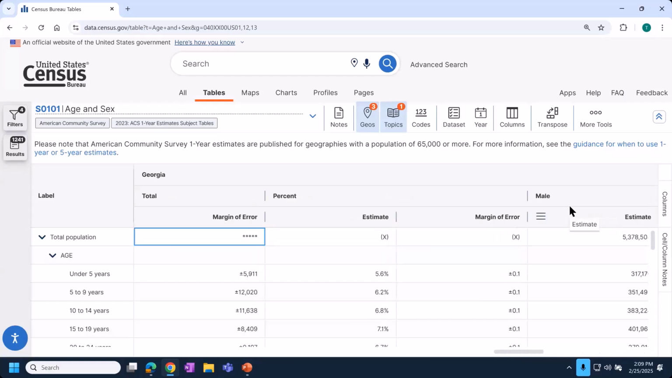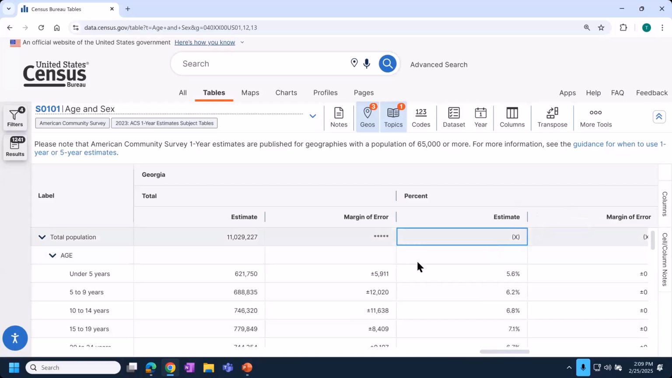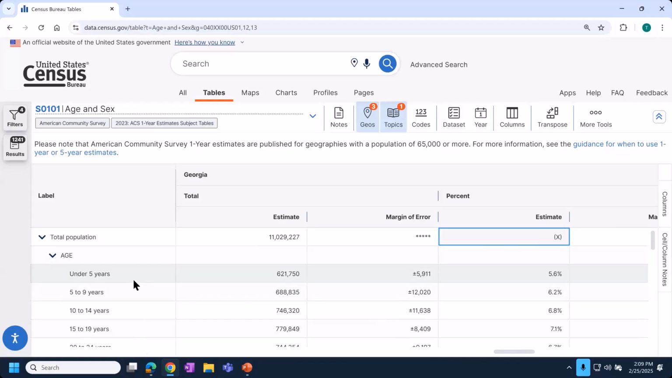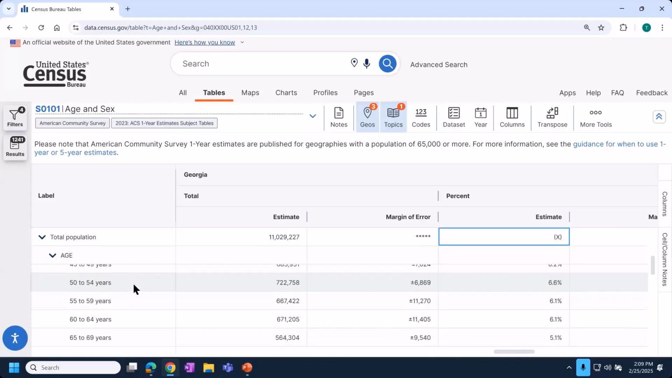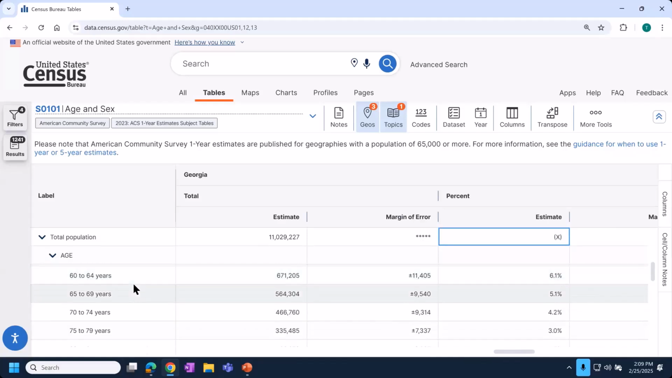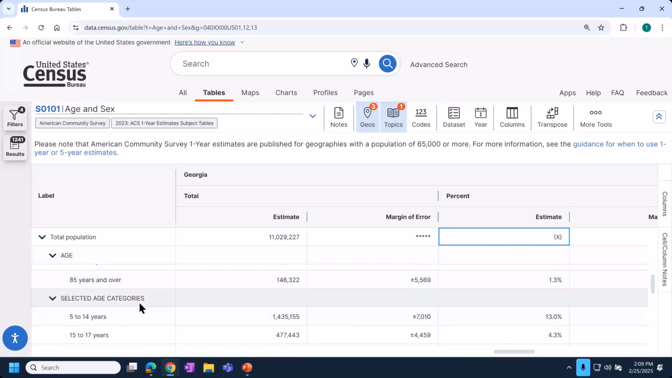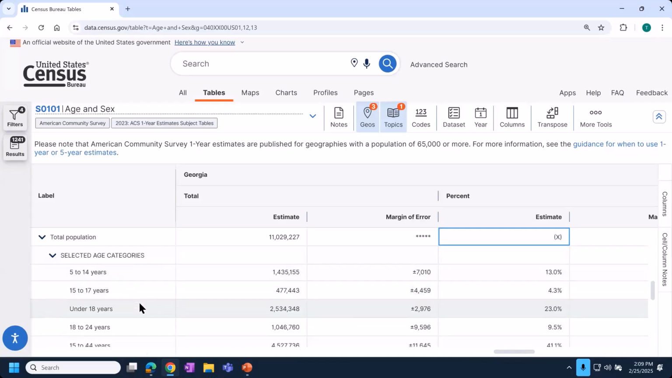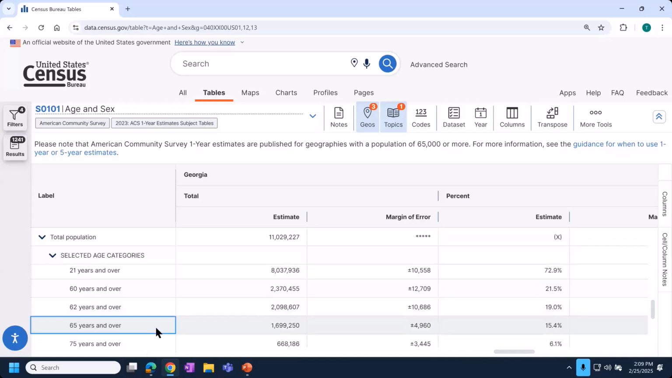We're interested in the one that has percent. And then looking on the left-hand side, we see this table offers different detailed age categories first. And scrolling down, you'll see a section called Selected Age Categories. And eventually, when you get near the bottom of the table, you'll see 65 years and over.